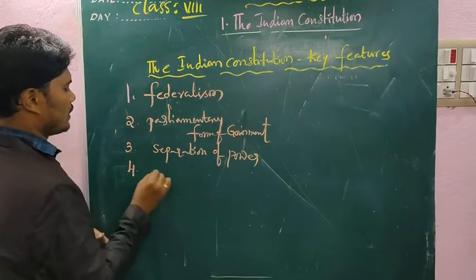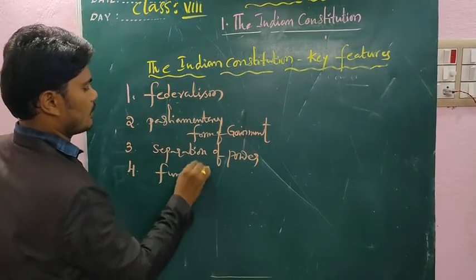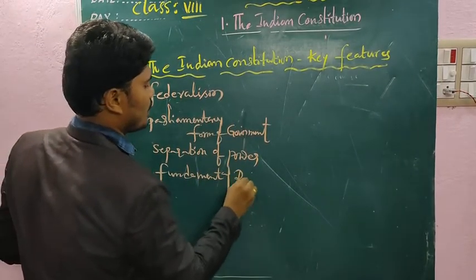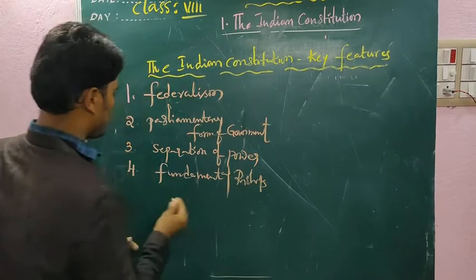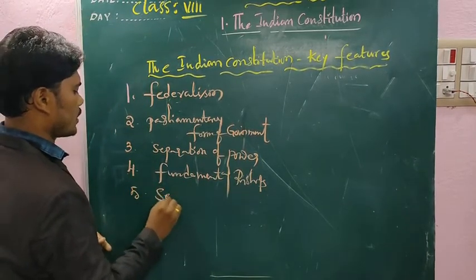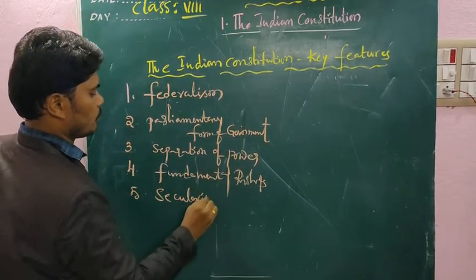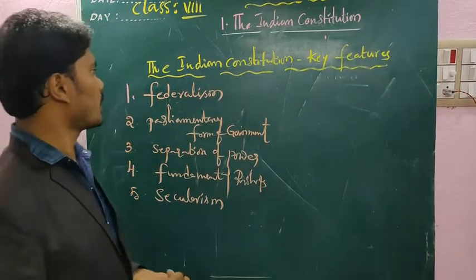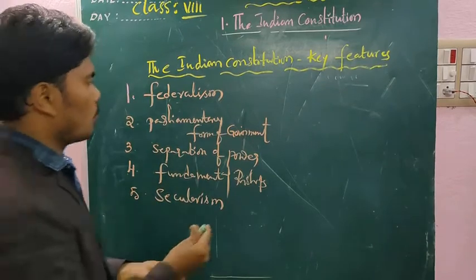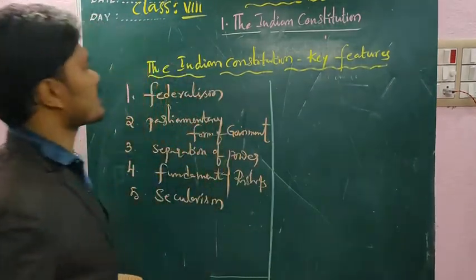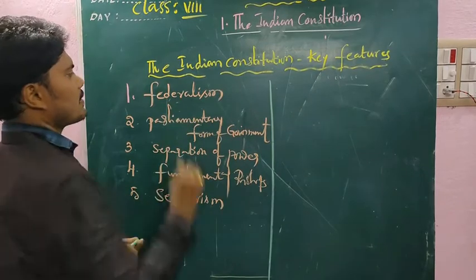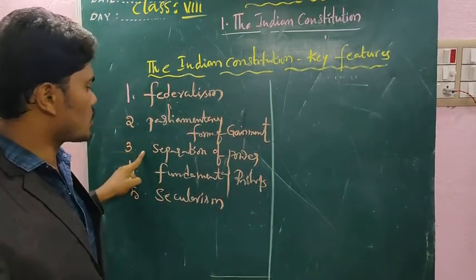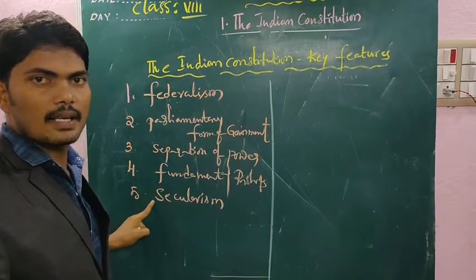Fourth one, fundamental rights. And fifth one, secularism. These are all the features of the Indian Constitution. Once again, remember: federalism, parliamentary form of government, separation of powers, fundamental rights, as well as secularism.